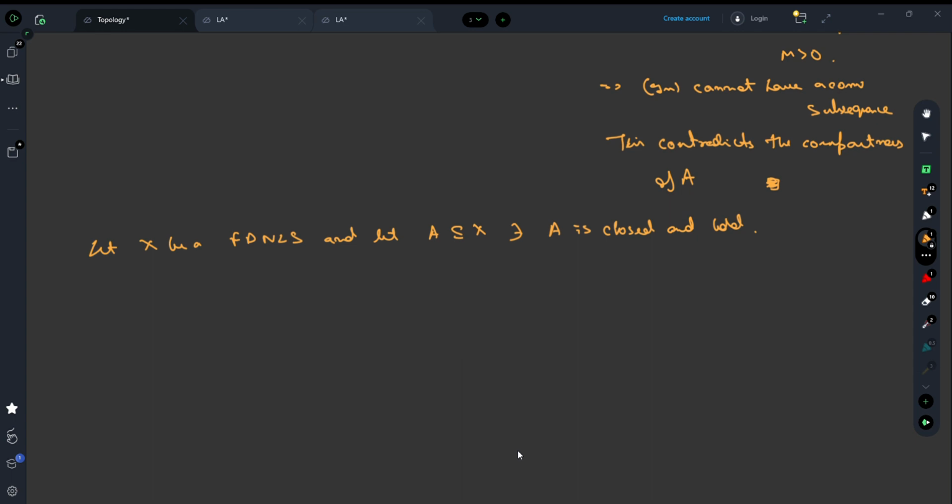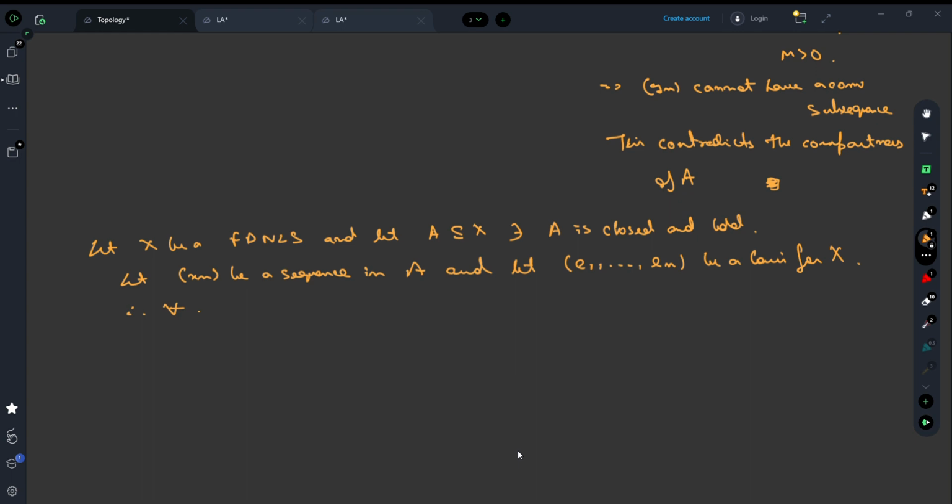For the sequential criterion, we obviously need a sequence in A, so we do what's necessary. Let Xn be a sequence in A, and let us use a basis for X. Let E1 till En be a basis for X, simply because X is finite dimensional. Then for each of these elements Xm, since A is a subset of X, Xm is also an element of X. Therefore, each of these Xm is a linear combination of these basis elements.